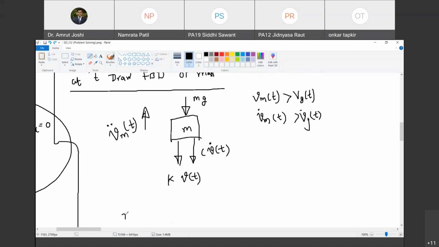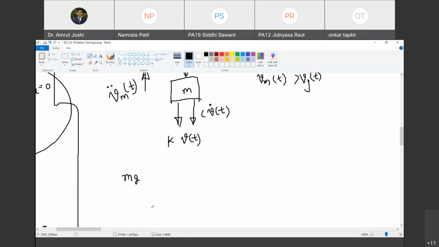What are the forces acting in the downward direction? Mg. Are you with me? Then, so minus mg minus k into v of t. Mind you, it is not v into t, it is v of t. That is the relative displacement of mass m with reference to the wheelbase as a function of time. That is v of t. Now, what is this? C v dot of t. Is mg a function of time? No. As long as you are on earth, mg is not going to change. So I have not written mg as a function of time. Mg is mg, a constant force. This is equal to, calculate.